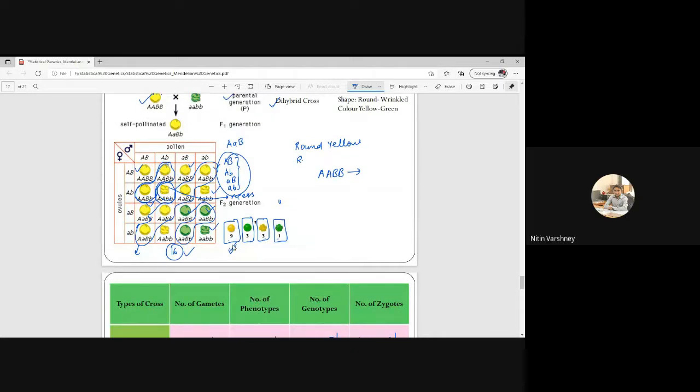Capital A, capital A, capital B, capital B, then A, B, B, then A, B, B, then capital A, small b.